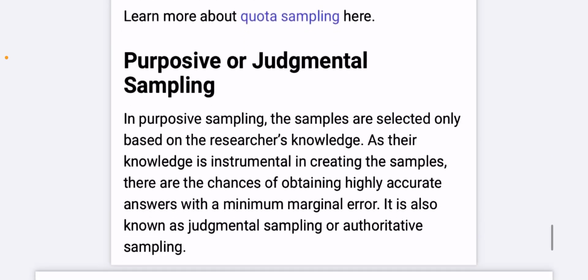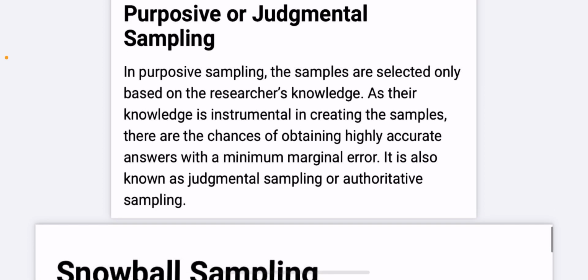Purposive or judgmental sampling. In purposive sampling, the samples are selected only based on the researcher's knowledge. As their knowledge is instrumental in creating the sample, there is a chance of obtaining highly accurate answers with a minimum marginal error. It is also known as judgmental sampling or authoritative sampling.